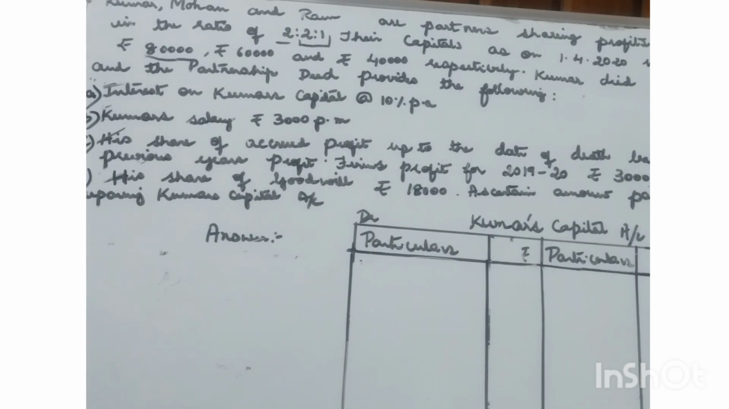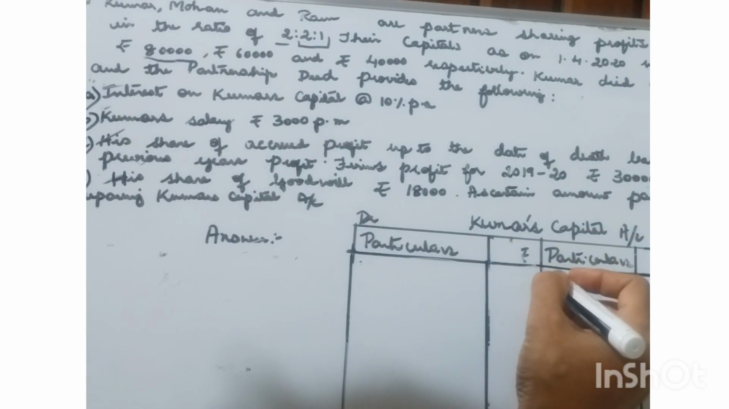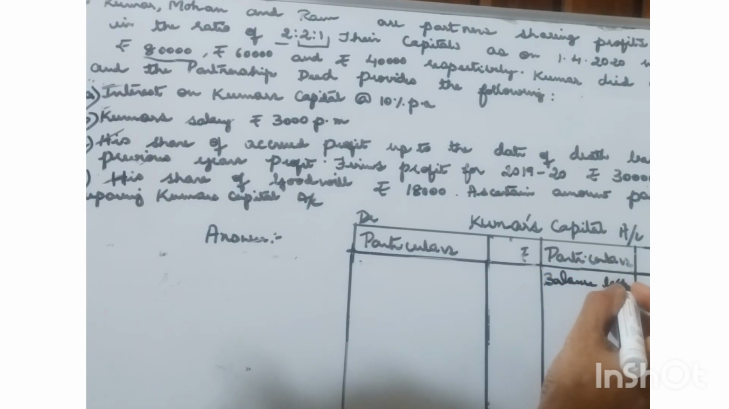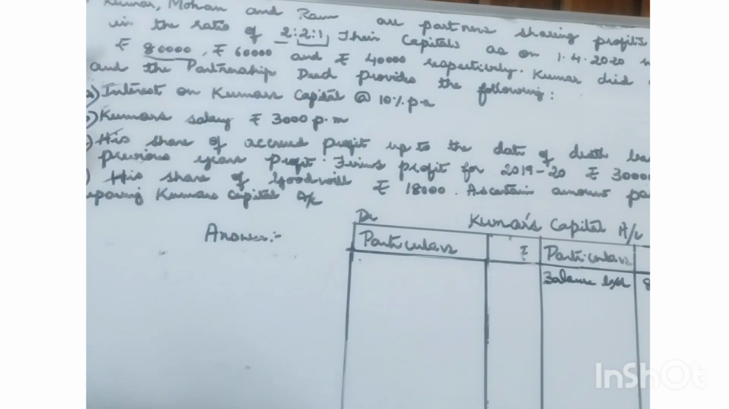Here we are disclosing only the information about the deceased partner, not the remaining partners. Only the deceased partner's information has to be disclosed in this capital account. So his capital amount must be disclosed as balance brought down. We need to consider only Kumar's capital amount, that is 80,000. He is the deceased partner, that is the first entry.